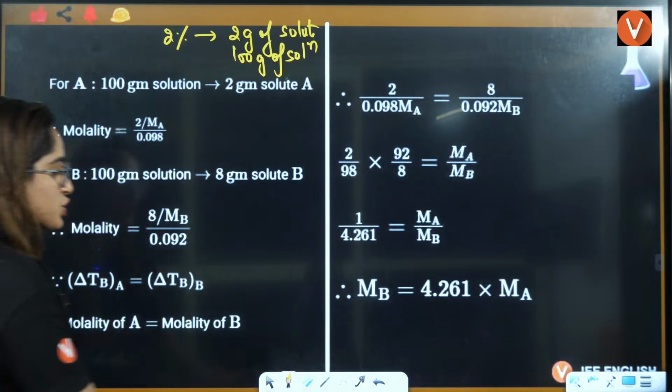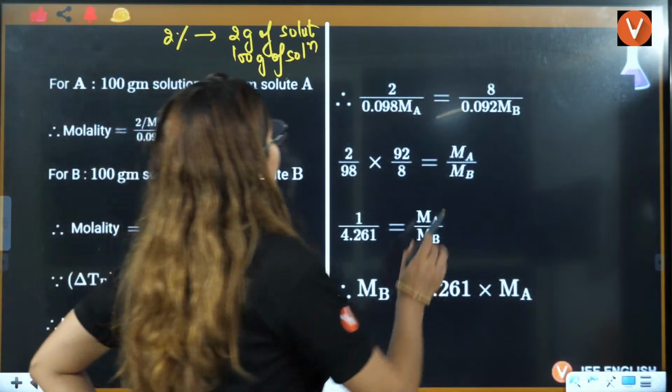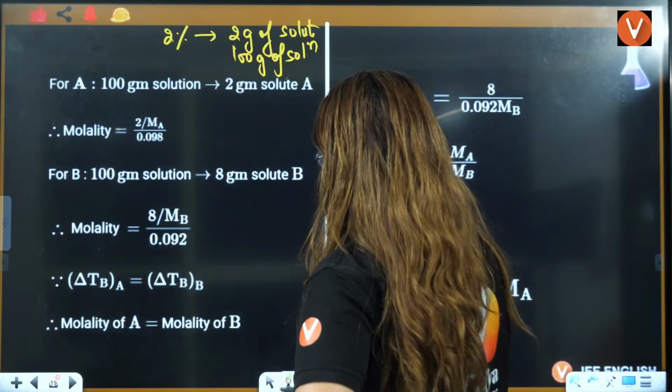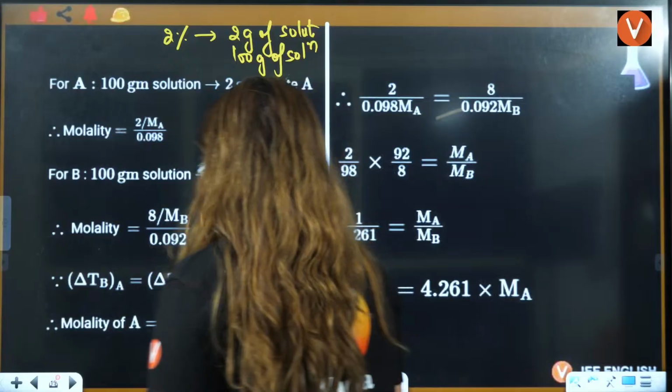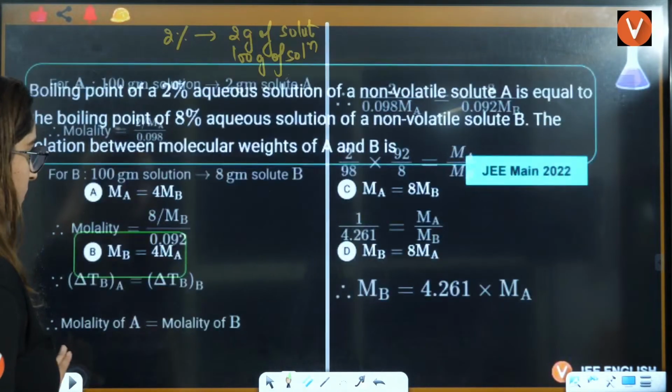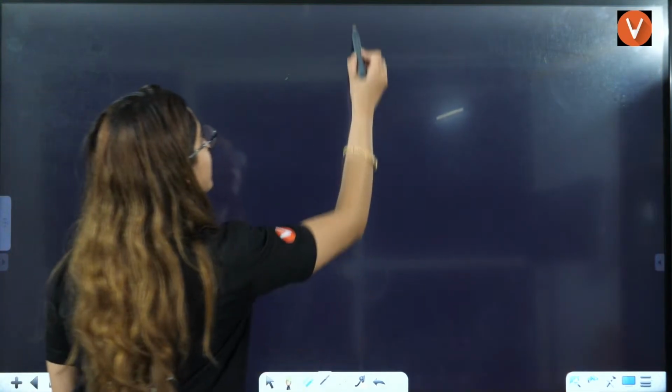Okay, should we continue this? Now, tell me one more thing. I don't have space here. Let me see if I have a blank page. No, I don't have any blank page, so I'll take a blank page only.